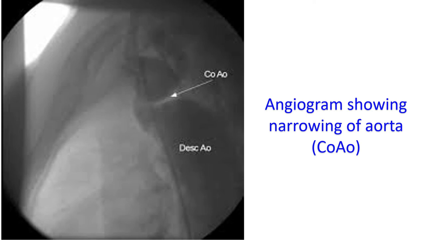Another mode of imaging is computed tomography, CT scan. CT scan obtained after injecting contrast medication will visualize the coarctation well. In addition, it will show the collateral blood vessels in great detail and is useful in planning treatment.